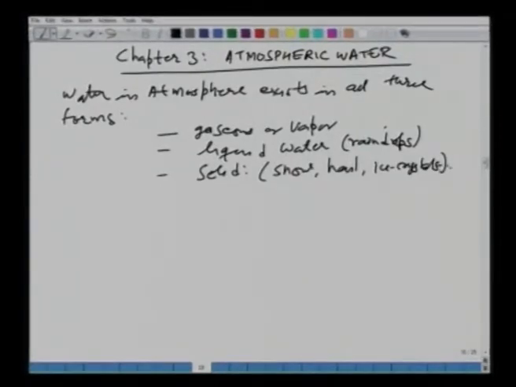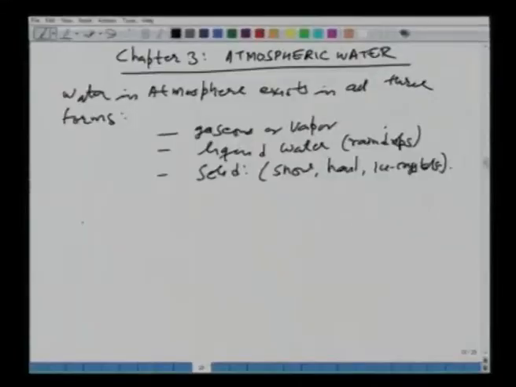As we have seen earlier, the residence time of atmospheric water is very small, of the order of a few days. So, things are extremely dynamic in the atmosphere, and we need to understand these processes very carefully. How does the movement of this atmospheric moisture take place? The first thing in this chapter is what is called atmospheric circulation.